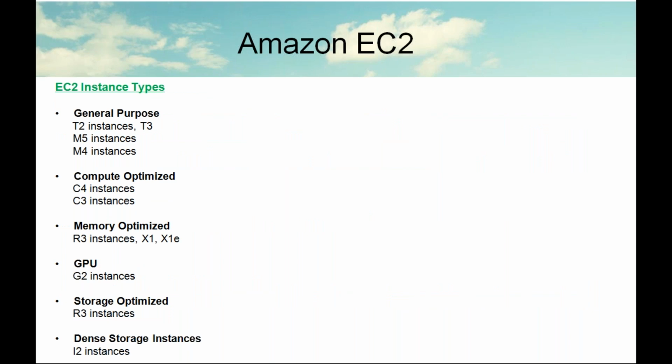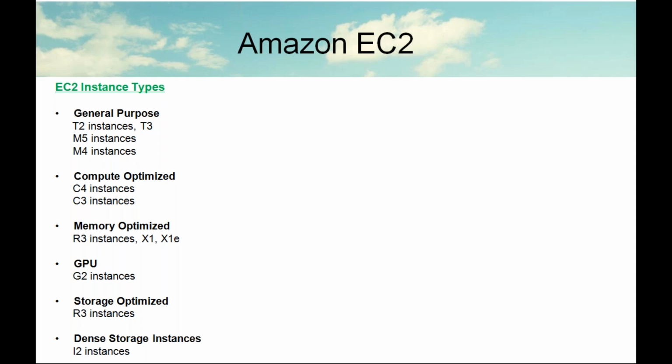These are the instance types: T2, T3, M5, M4. Those are for general purpose. Compute optimized: C4, C3, which decide the capacity of the servers. Memory optimized: if main memory is required, you can go for the R3 instances.